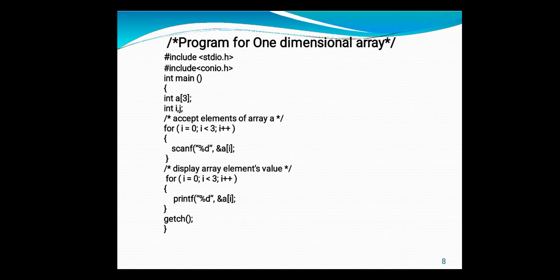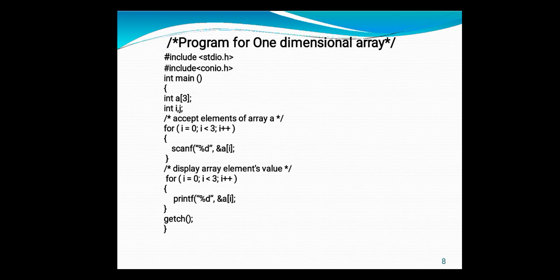Now what is the format specifier for the integer data type? It is nothing but %d. %d specifies to the compiler which type of data is being accepted. Since %d is there, the compiler understands that whatever data is given by the user is of integer data type. And the addressing operator, then a[i].